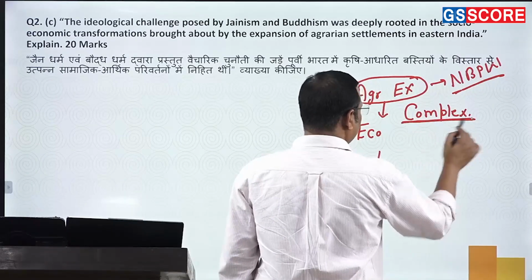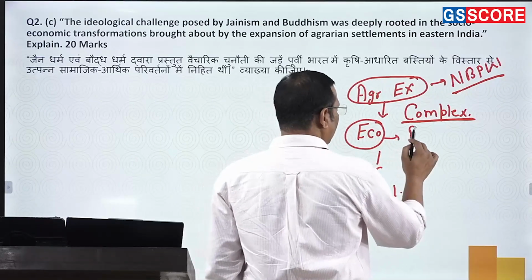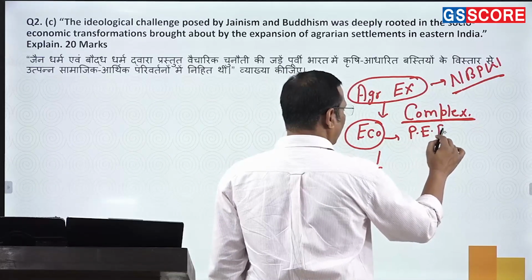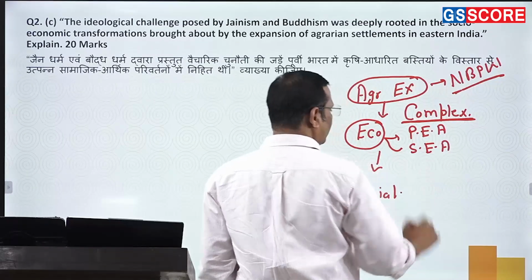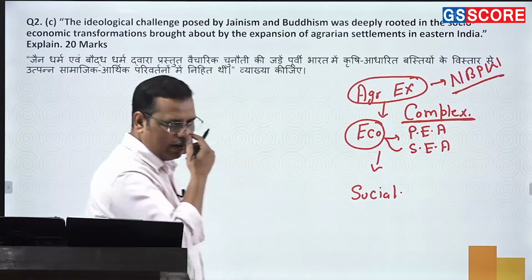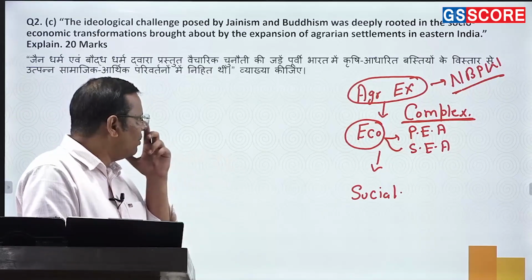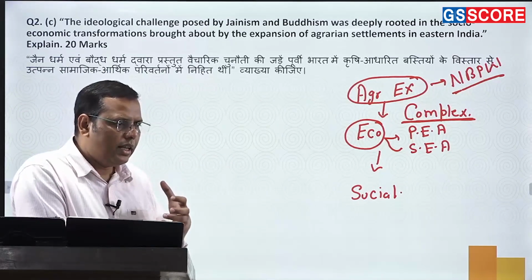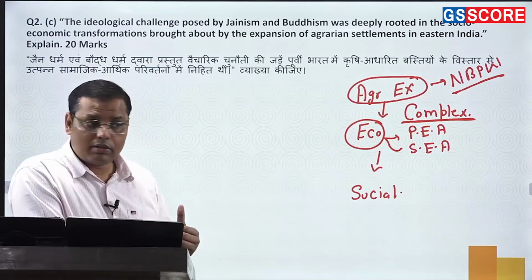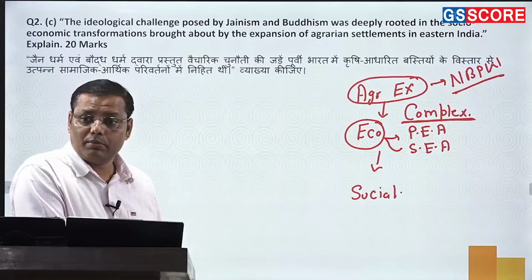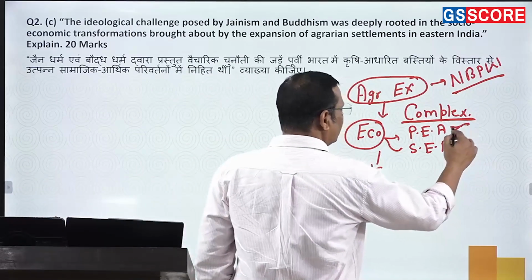Now, how do you trace this complexity? So when it comes to economy, now it is not about the primary economic activity only; along with the primary economic activity, the secondary economic activities are also coming up. So you need to precisely write, maybe you can write in certain points also, that as far as primary economic activities are concerned, agriculture somehow became very flourished, rice cultivation started, rice transplantation has also become a sort of common process during this period, and this is how you're going to discuss some sort of advancement coming here.